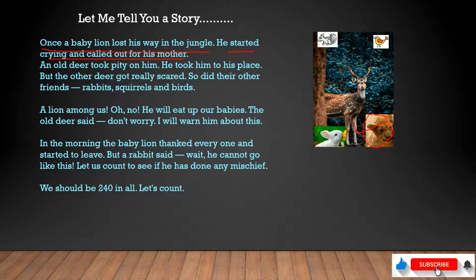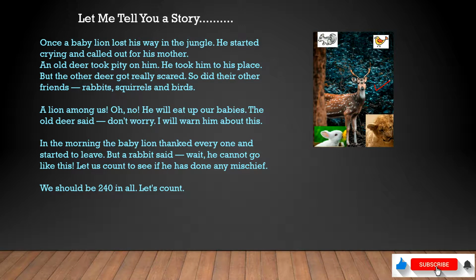As you know, this is a baby, so he was scared and calling out for his mother. An old deer took pity on him. This was the old deer. He took pity on him because these are all animals in the jungle. So this old deer saw this baby lion and took pity on him, and how did he help? He took him to his place. So this deer took him to his place.